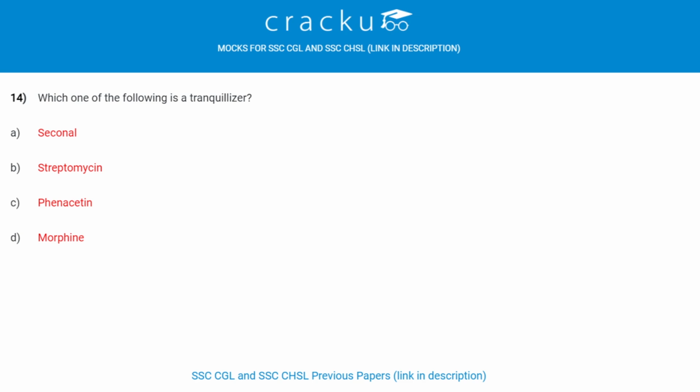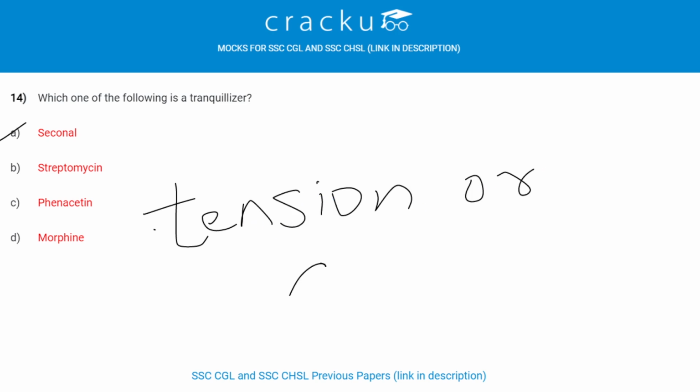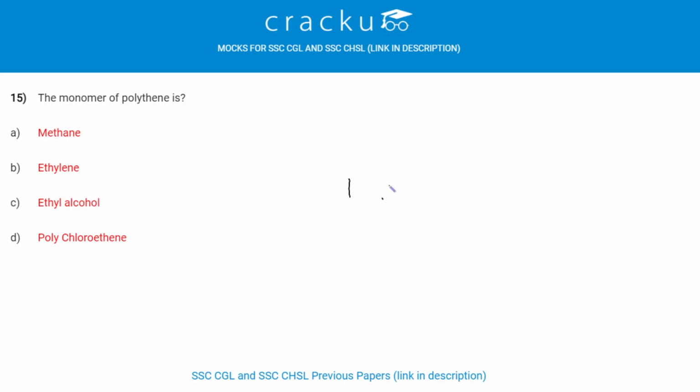Which one of the following is a tranquilizer? Seconal is a tranquilizer. Tranquilizer is a medicinal drug taken to reduce tension or anxiety. The monomer of polythene is ethylene. Ethylene is also called as ethene.